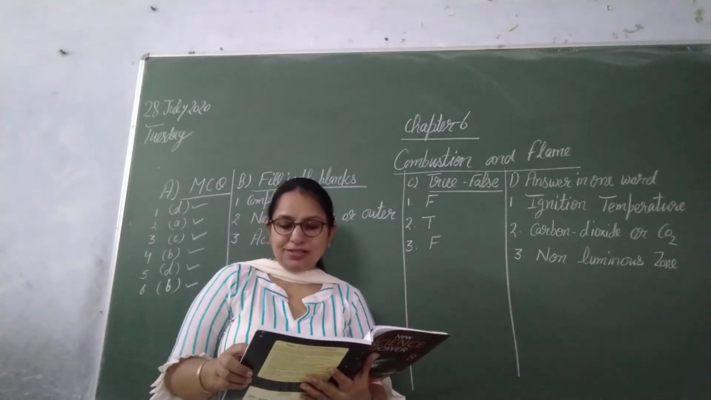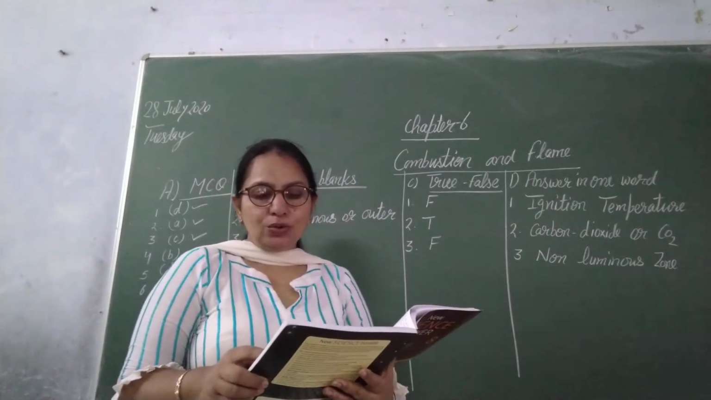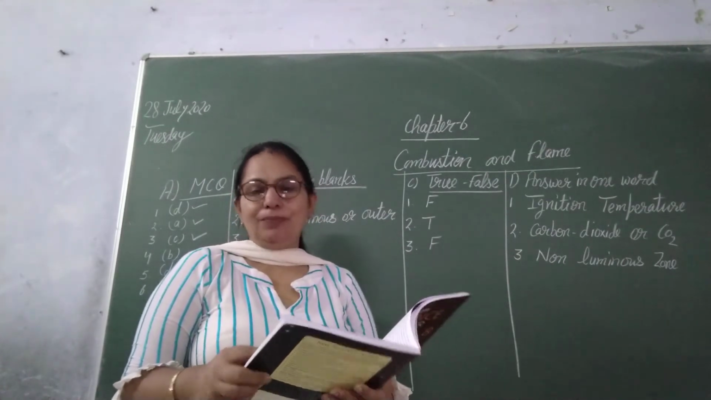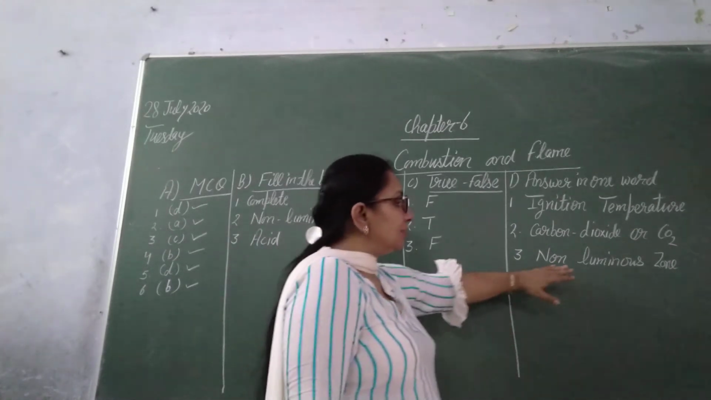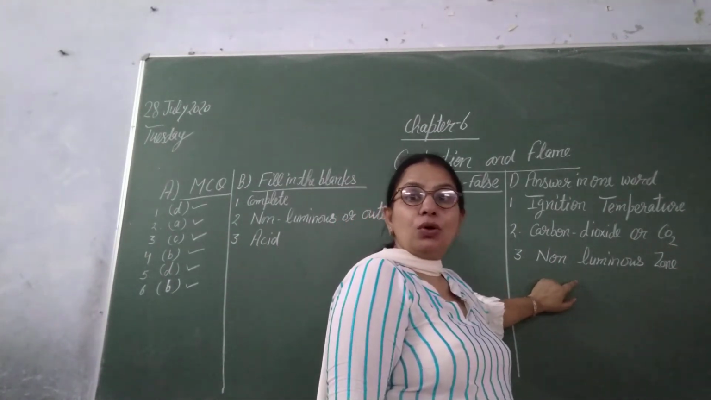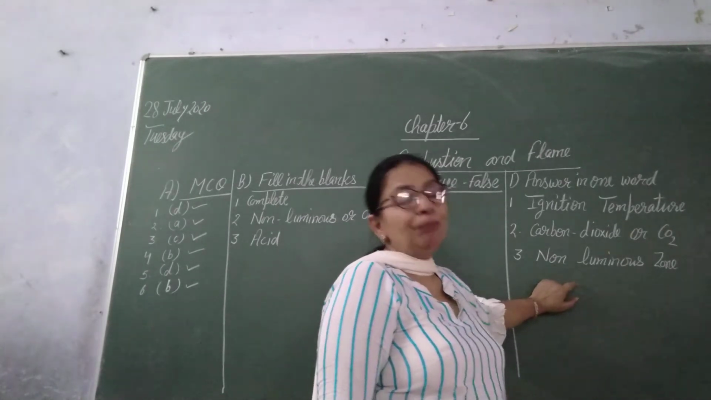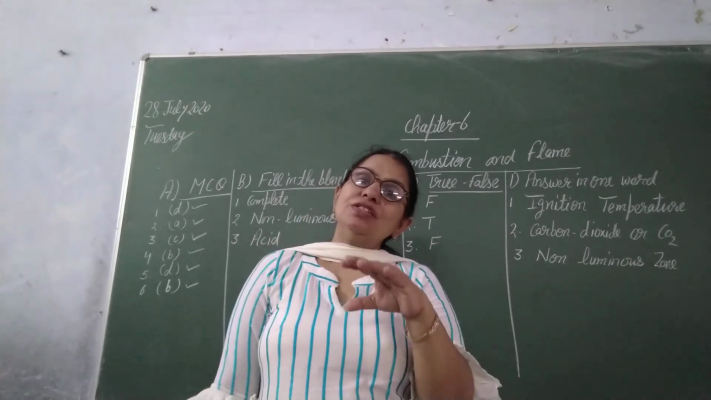Third, last statement, answer in one word. The other name for the outer zone of a candle flame is non-luminous zone. Clear to all? This is answer in one word. So this is the exercise of this chapter.